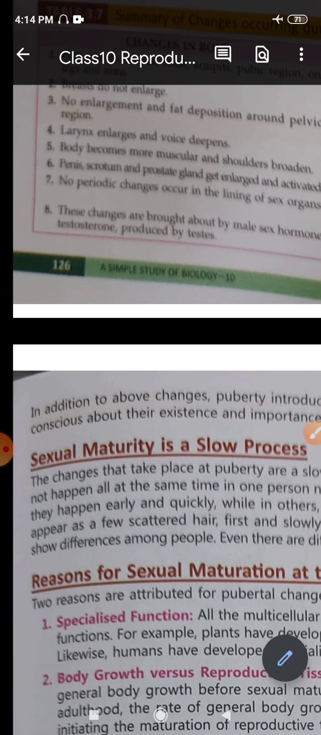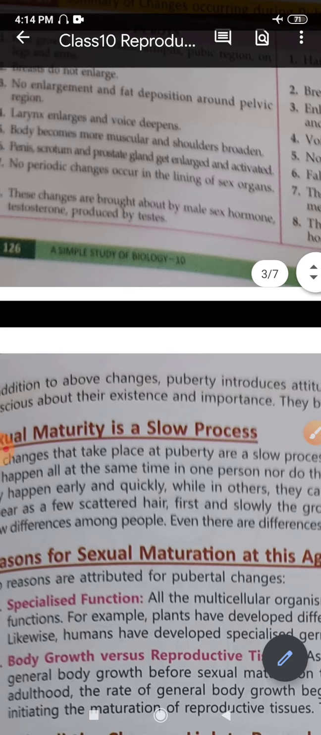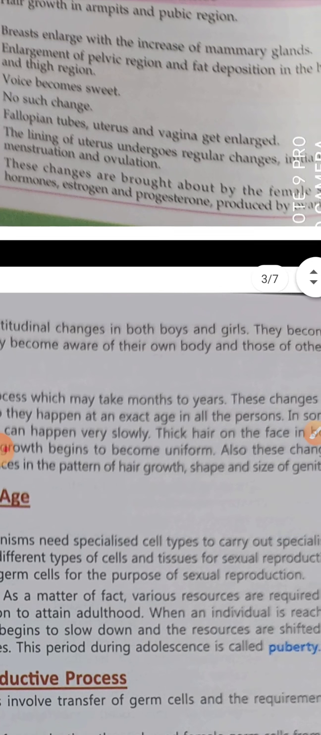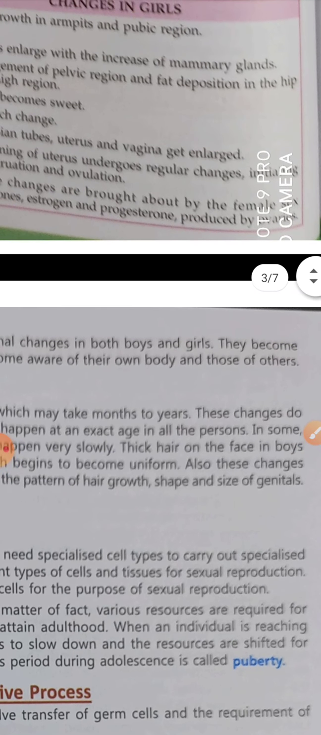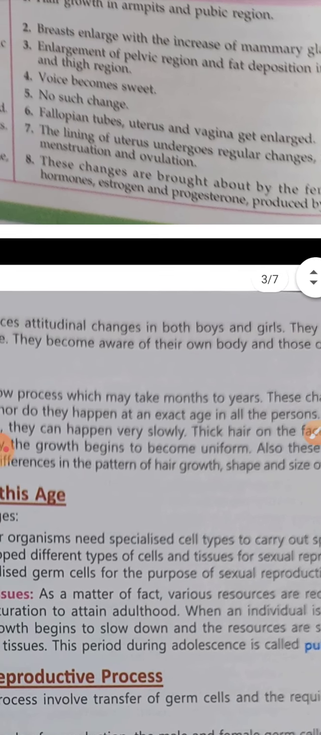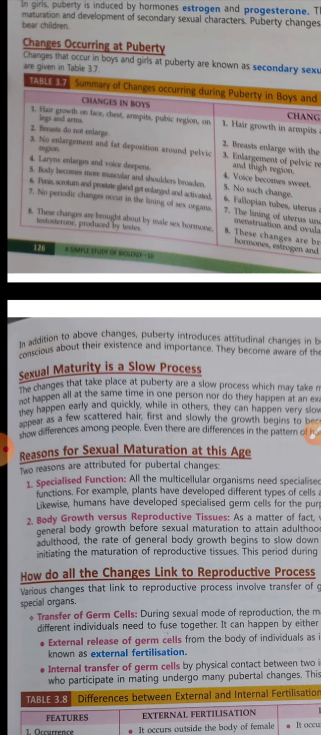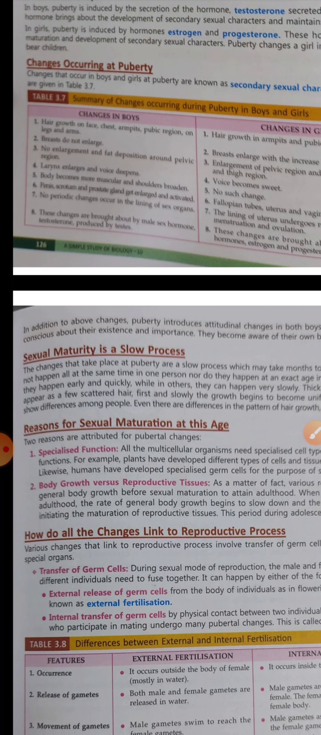Then the last point, in boys we see these changes are brought about by the male sex hormone, that is testosterone, which is produced in the testes, whereas in females these secondary sexual character changes are brought about by the female sex hormones estrogen and progesterone, which are produced in the ovary, right? So again I would repeat that the gametes are produced in the gonads, and in the same way, the sex hormones are also secreted by the gonads, that is testes in males and ovaries in females.